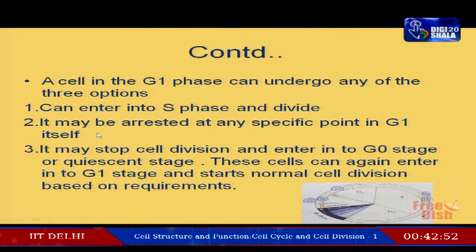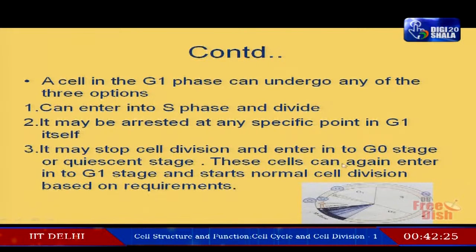Second option, it may be arrested at any specific point in the G1 phase itself, it can be stopped. The third option is, it may stop cell division and it can enter into G0 stage, and that G0 stage is known as quiescent stage, inactive stage.